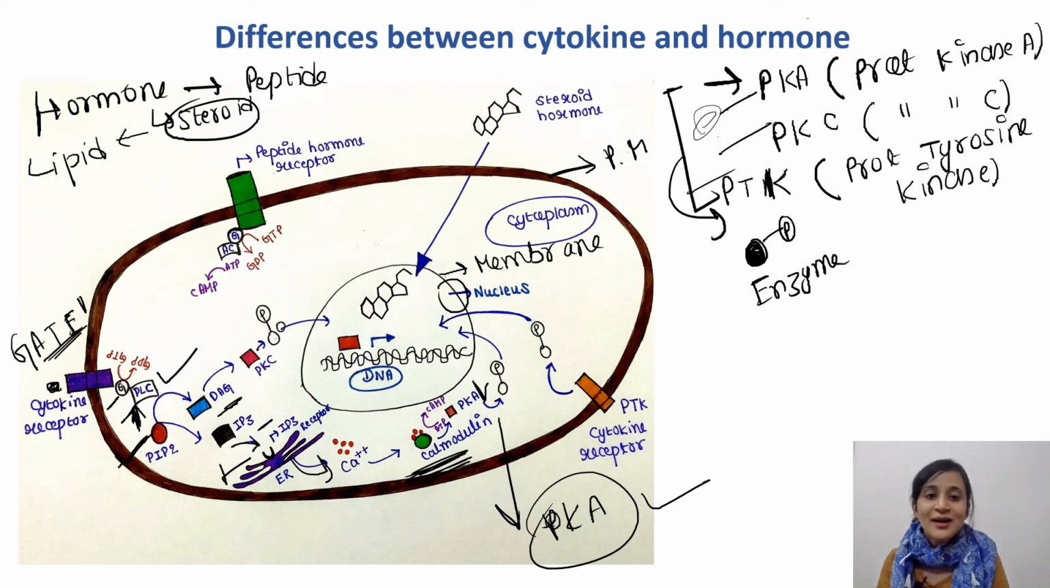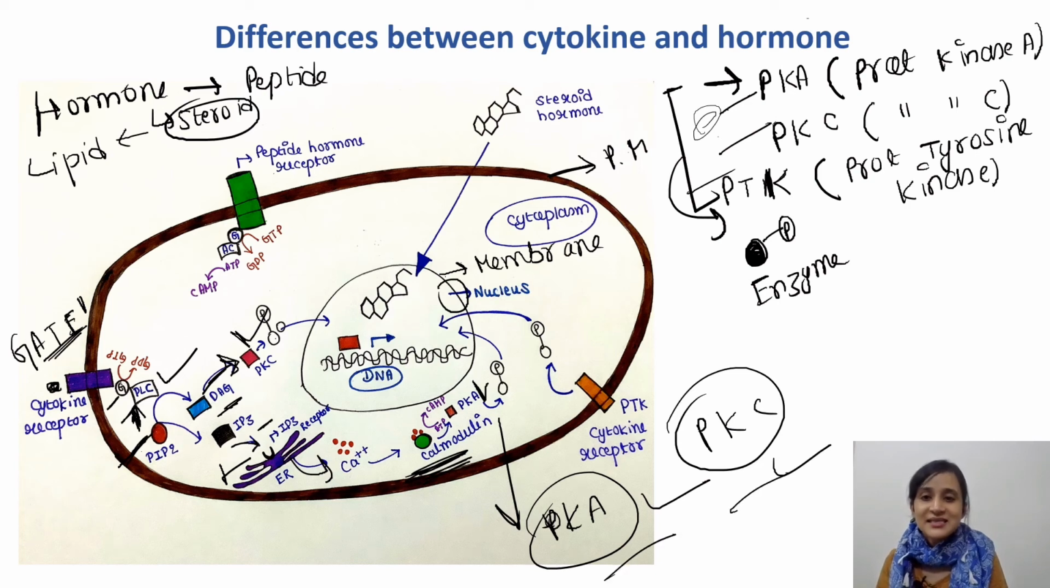And I have already told that DAG is one more thing. So what will DAG do? DAG will do some other thing. That DAG will bind to and activate protein kinase C, PKC. So now PKC is also made. So PKA is made, PKC is made. These two are required to do some function that can help in gene expression. So PKA and PKC are ready.